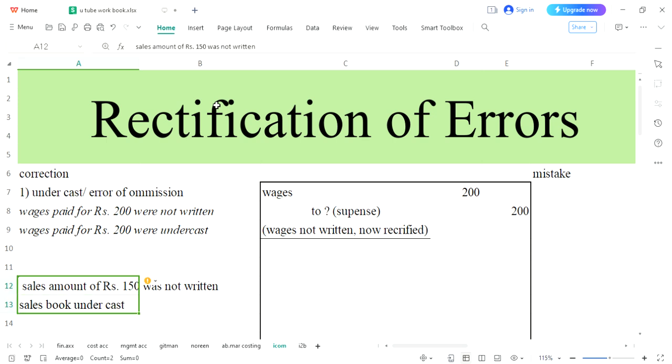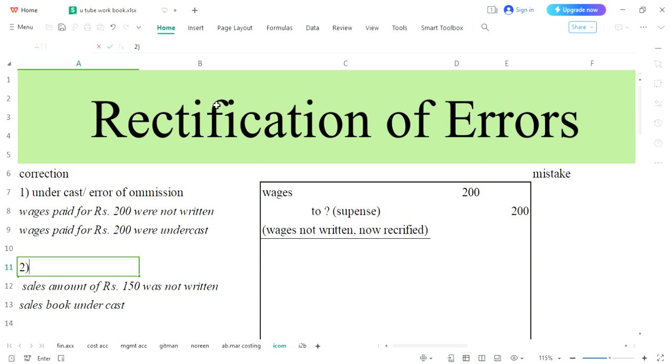Alright guys, now I'm sure that you people will make its rectified entry. This is the entry with which you have rectified your first error. We are taking another example. Again you were supposed to write sales for rupees 150 at its appropriate place, but you have forgotten. Sale was not written, or sale book undercast, same meaning. We were supposed to write 150 but you haven't written.